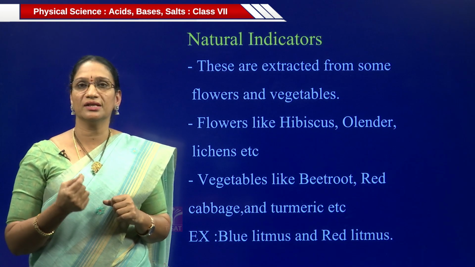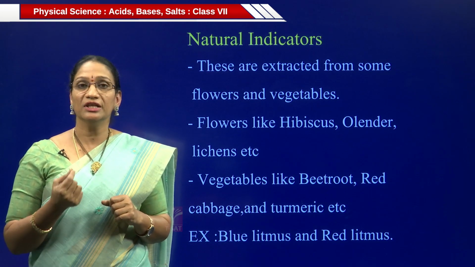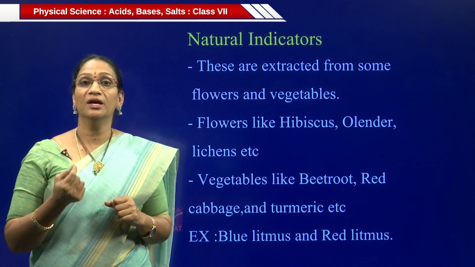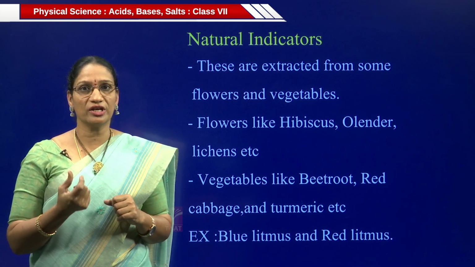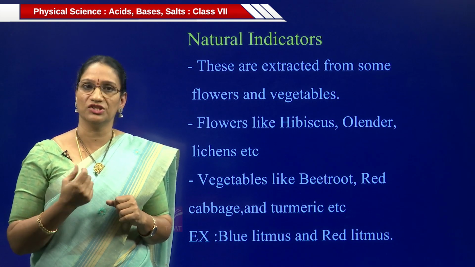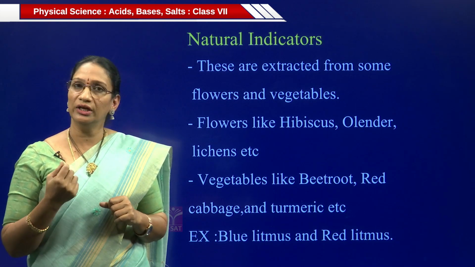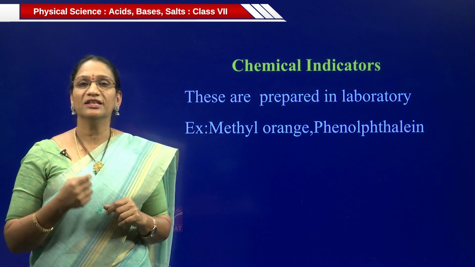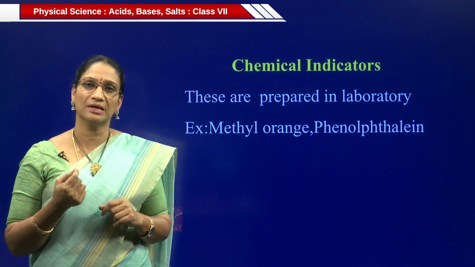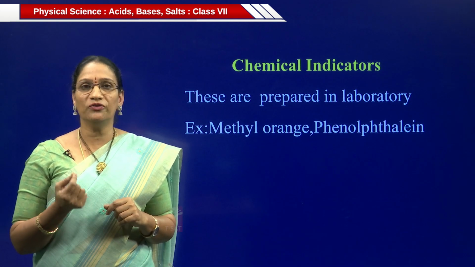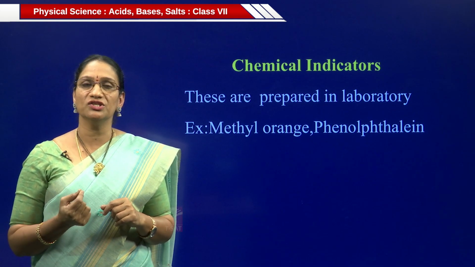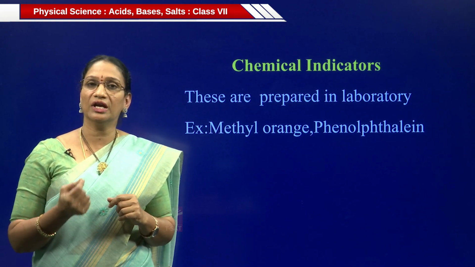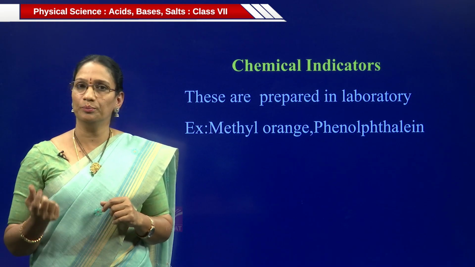Natural indicators are blue litmus and red litmus. These blue and red litmus are extracted from the color pigmentation of lichens. That's why these are called natural indicators. Chemical indicators are prepared in the laboratory by using some chemicals. Examples for chemical indicators are methyl orange and phenolphthalein. These also show different color changes when they come in contact with acids and bases.